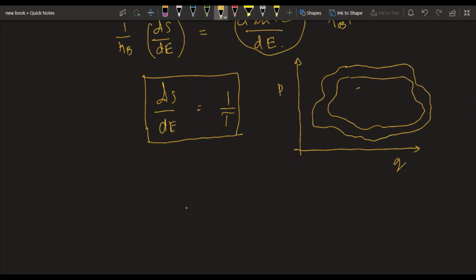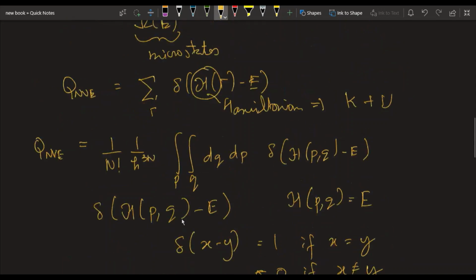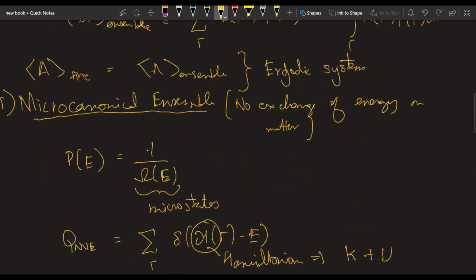This can be E1, this can be E2, this can be E3. So each of these curves is represented by a constant energy of the system, and the probability of finding the system at this particular point, or this particular point, or this particular point, is given by this equation that we saw earlier, right? Because each of the points is equally probable for a microcanonical ensemble.